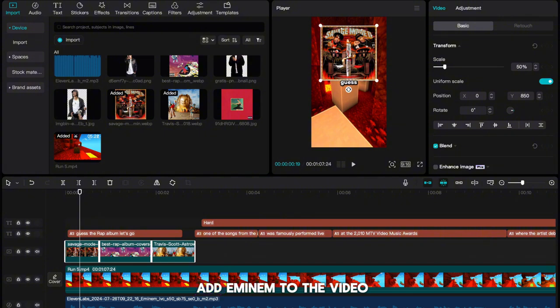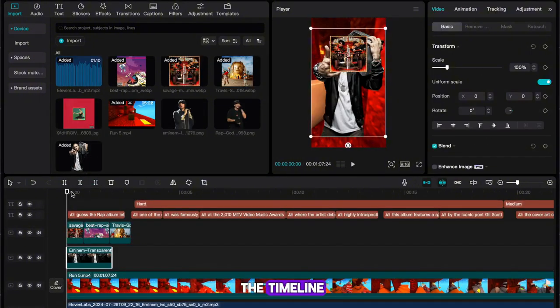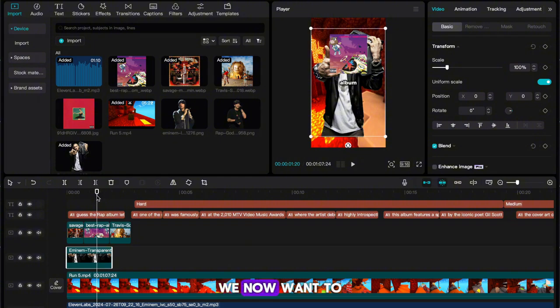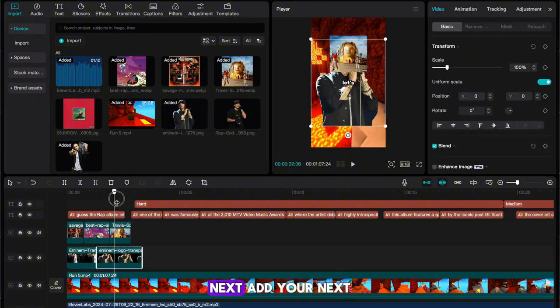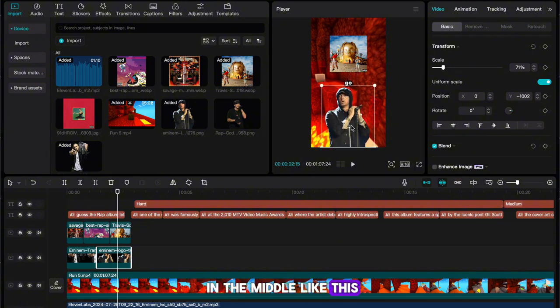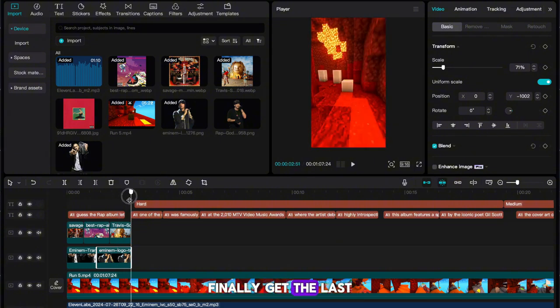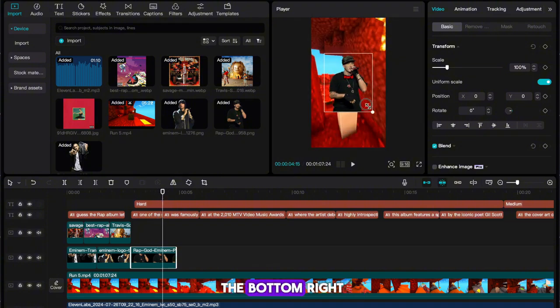We now need to add Eminem to the video. Select your first image and drag it into the timeline like this. We now want to position him in the bottom left, so shrink him and position him like so. I'm finally going to cut down the duration a bit. Next, add your next image. I'm going to shrink, but put this one in the middle like this. Finally, get the last image onto your timeline, and I'll shrink this one and put it in the bottom right.